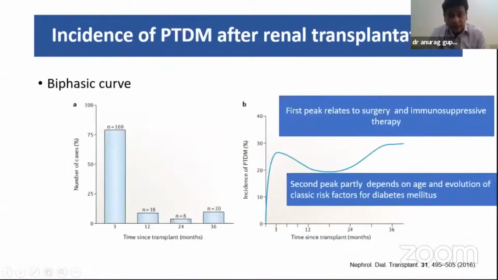Another paper in 2016, when the term had changed to PTDM, used a biphasic curve. The maximum cases occur within the first 3 months, and the first peak is related to surgical stress and immunosuppressive therapy. The second peak after 2 years is mainly related to age and the classical risk factors for diabetes.